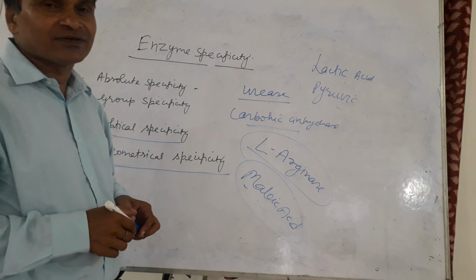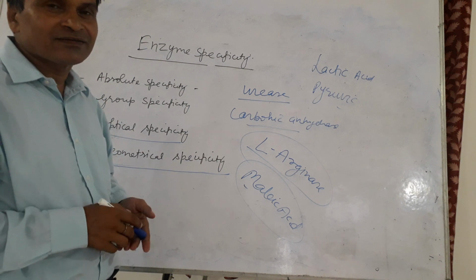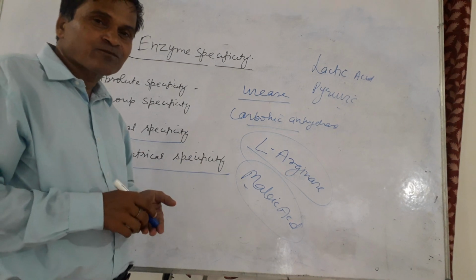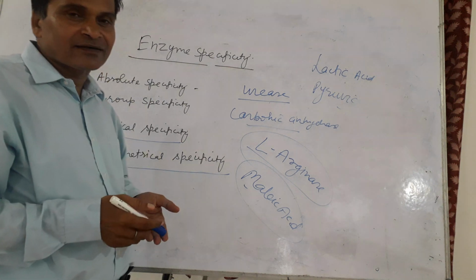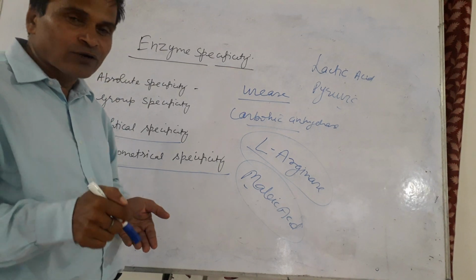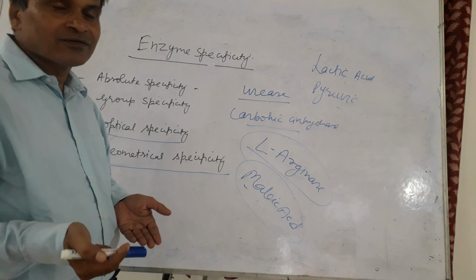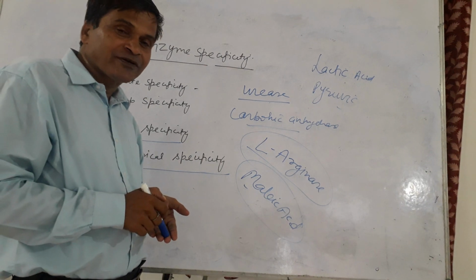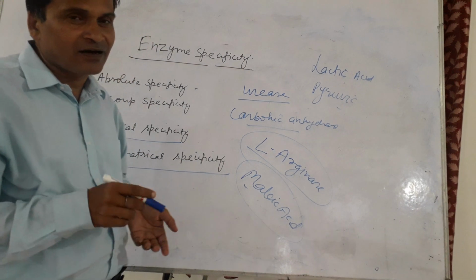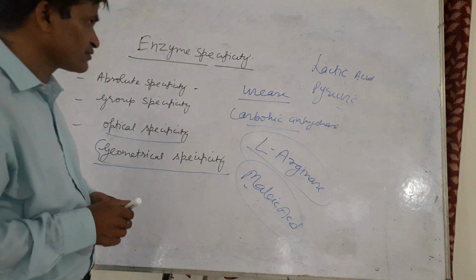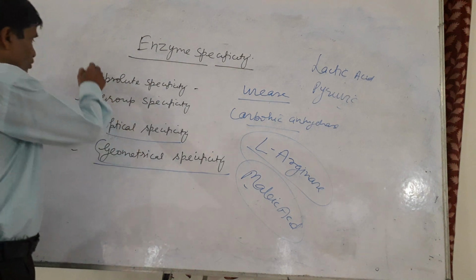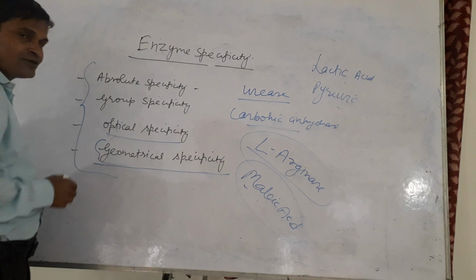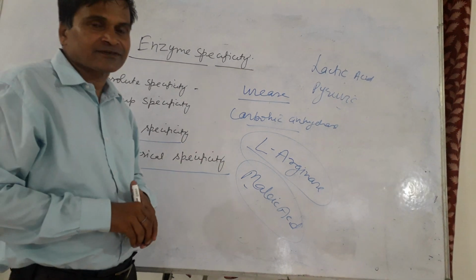The enzyme enoyl coenzyme A hydratase catalyzes the conversion of enoyl coenzyme A into its product, in which the double bond exists in the trans position. So these are the four types of specificity shown by enzymes.